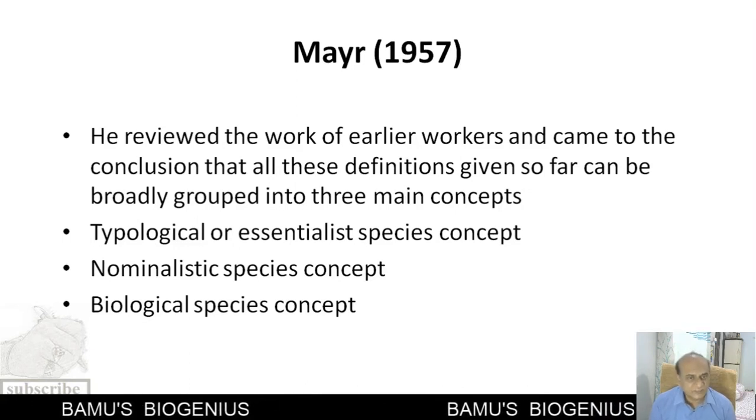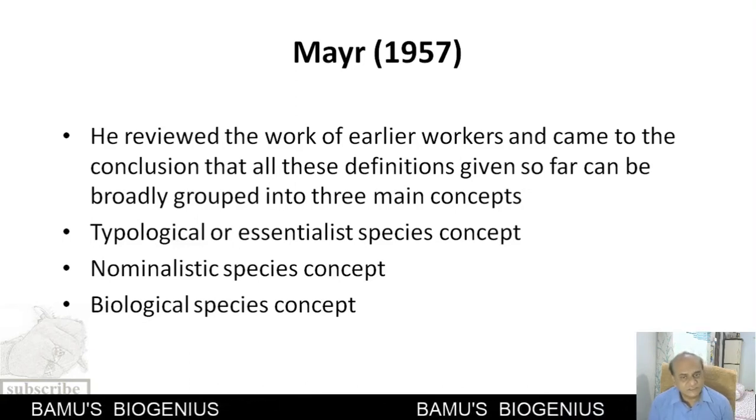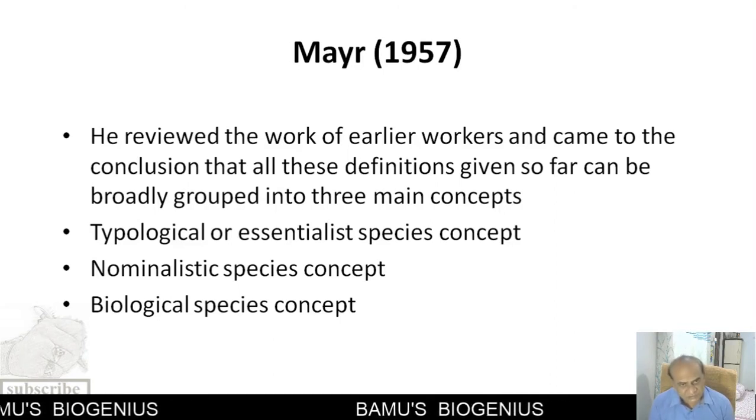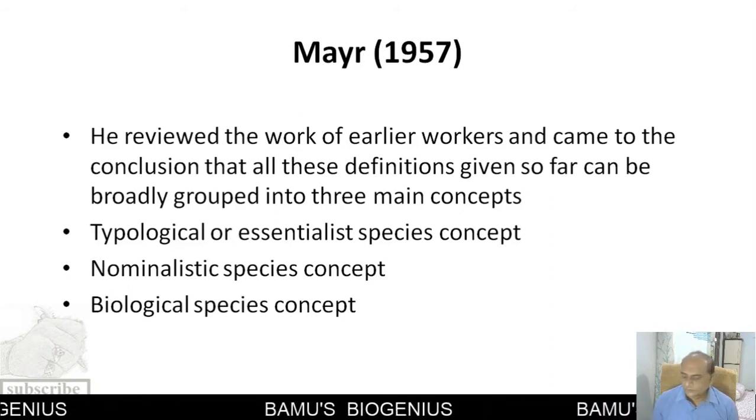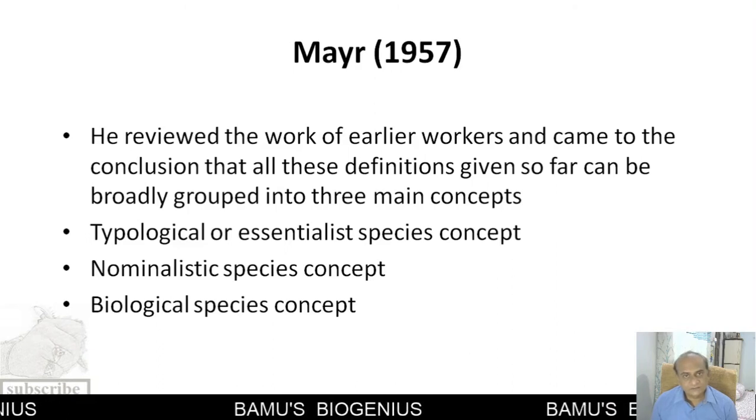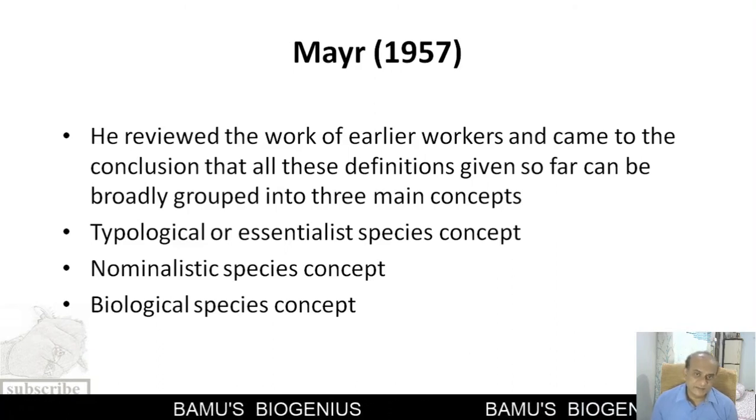One is the typological or essentialist species concept, another is the nominalist or nominalistic species concept, and the third is the biological species concept. So this was how the idea of a species evolved.